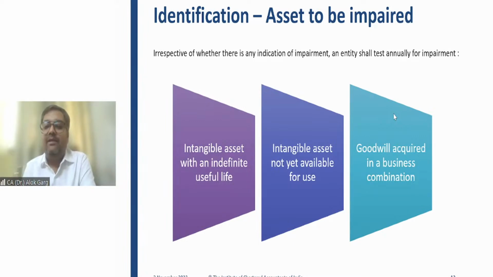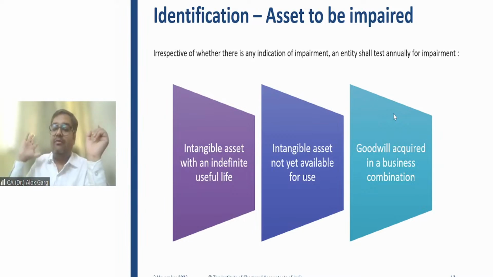So that we will not have any impairment loss, because we have recently done the impairment assessment and booked the impairment loss accordingly. So when I do this exercise after 2 or 3 months, probably I will not have any impairment loss, as the value will be quite similar. So friends, the standard says that no, you can't play like this. If you carried out your impairment exercise for this intangible asset having indefinite life in Q4, you have to carry it out in Q4 again the next year. If you have done it in quarter 3, you have to carry it out in quarter 3 only.